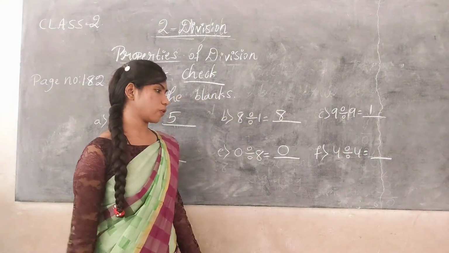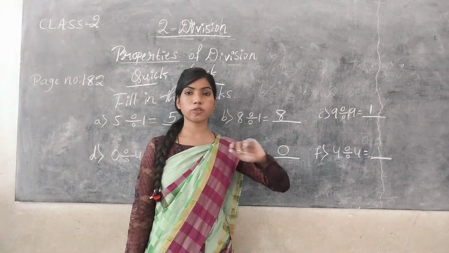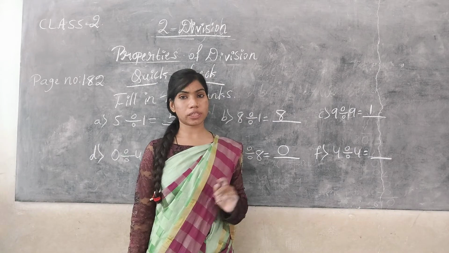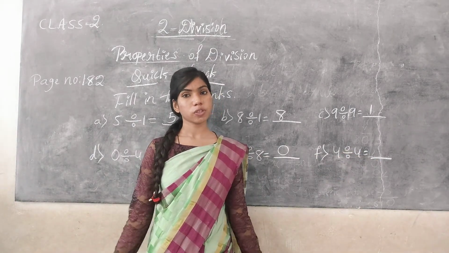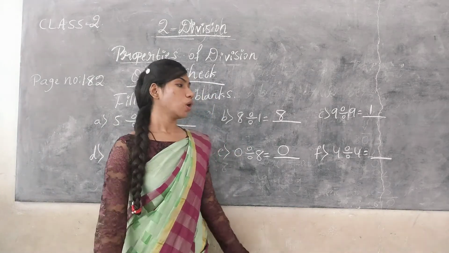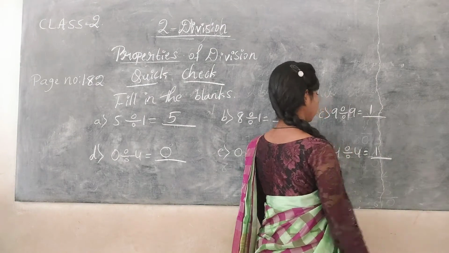Then F1, 4 divided by 4. It is also based on the first property. 4 is divided by the number itself. So the answer is 1. 4 divided by 4 is equal to 1.